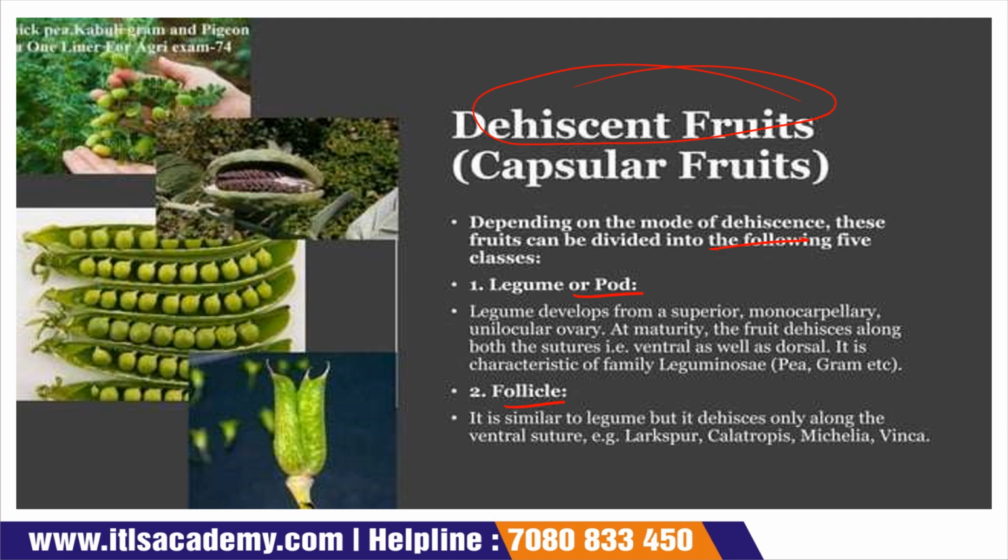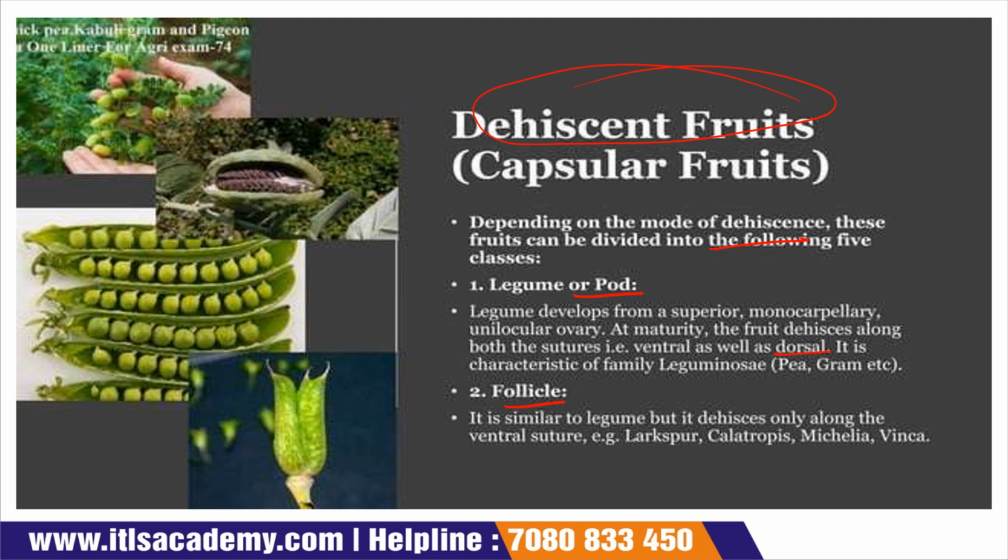So these legumes or pods are derived from a superior monocarpellary unilocular ovary. Now when maturity occurs, these fruits dehisce along both sutures, ventral as well as dorsal. See, two types of sutures are present, one ventral and one dorsal. And it is categorized under the family Leguminosae, like peas and gram.